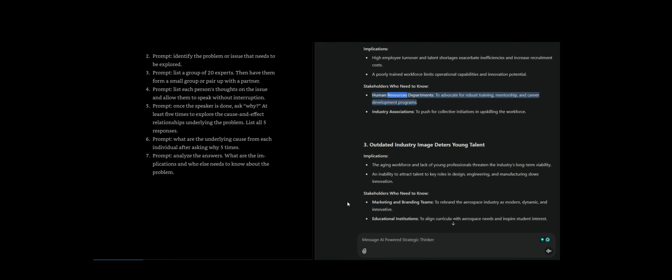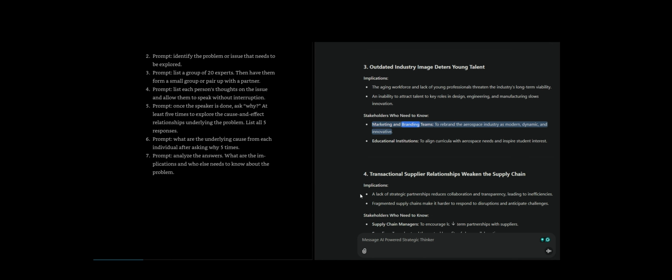Stakeholders who need to know. Human resources departments, to advocate for robust training, mentorship, and career development programs. Industry associations, to push for collective initiatives in upskilling the workforce. 3. Implications. The aging workforce and lack of young professionals threaten the industry's long-term viability. An inability to attract talent to key roles in design, engineering, and manufacturing slows innovation.